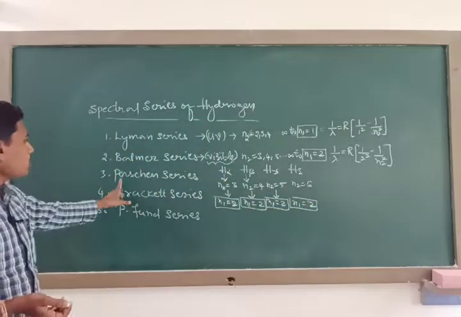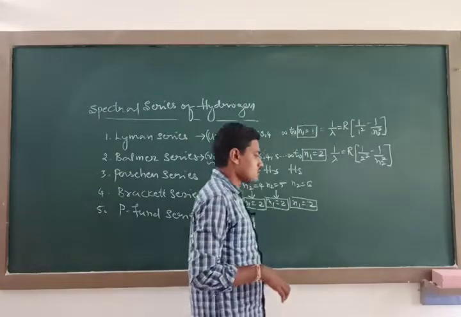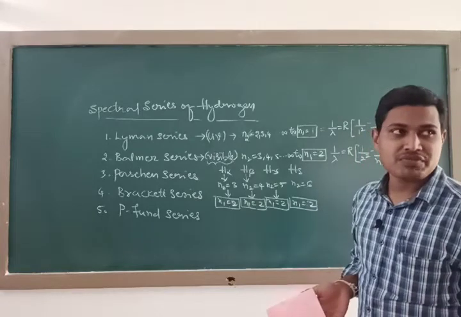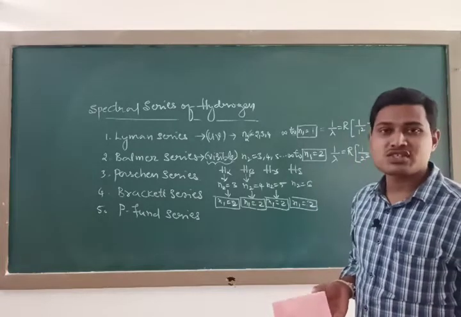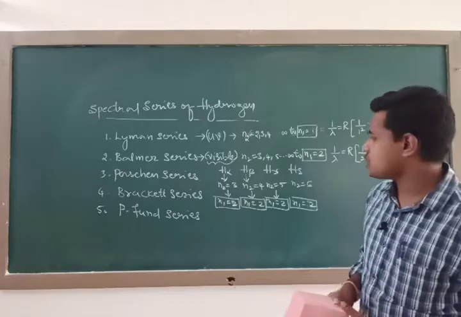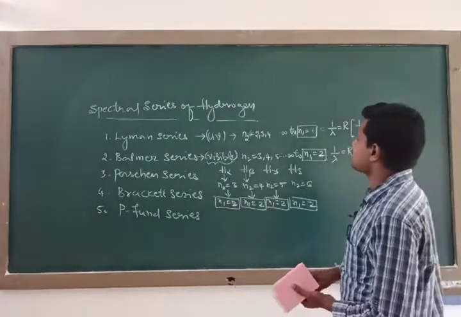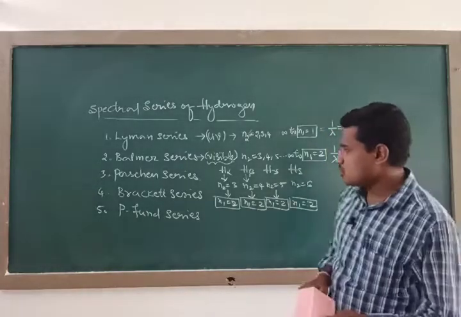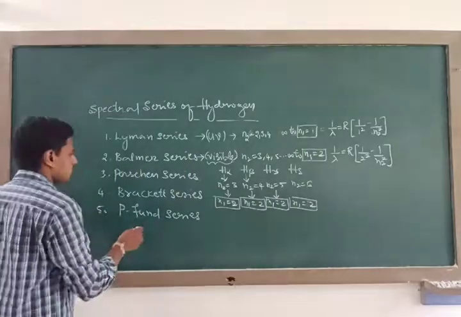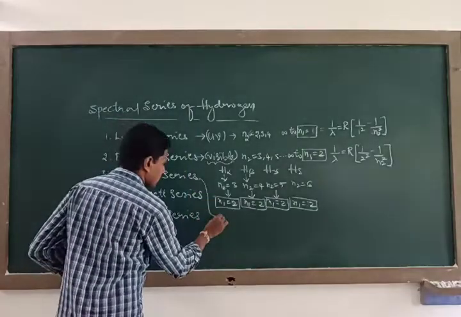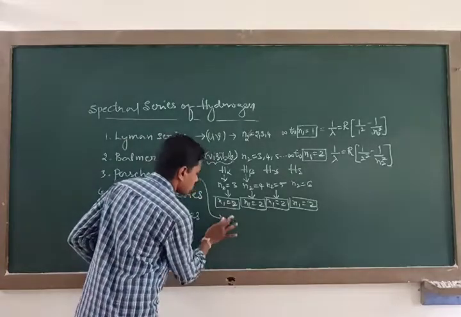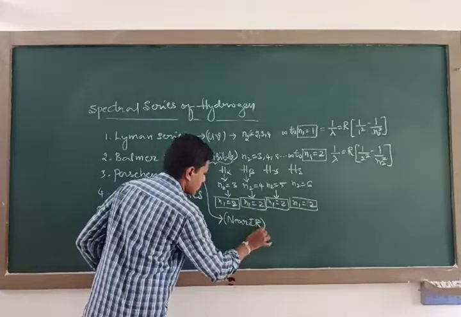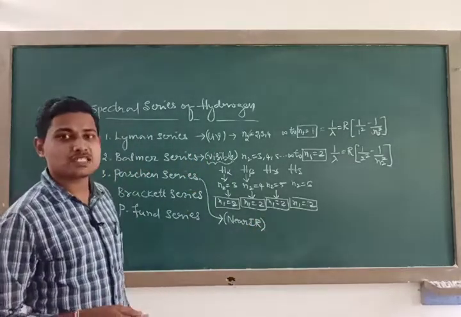So next, the Paschen series. The Paschen series is also a part of the hydrogen spectrum. It consists of all the spectral lines due to transition of electrons, and it lies near the infrared region of the electromagnetic spectrum.